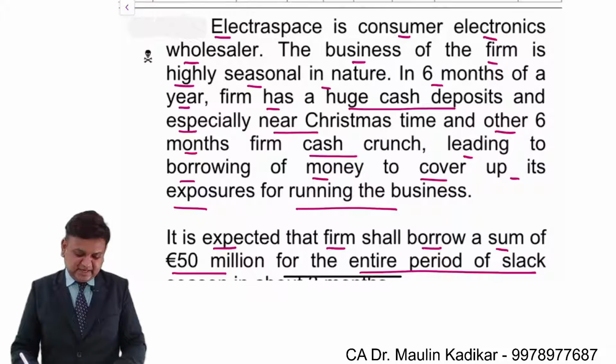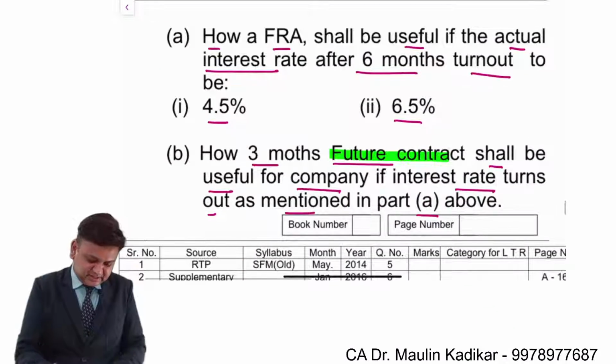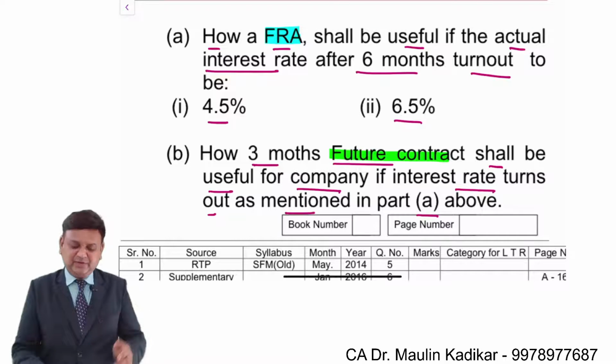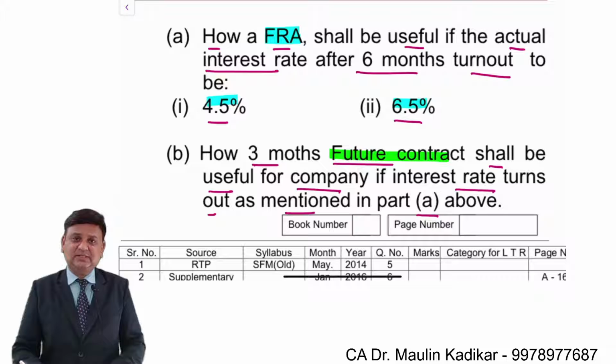Now friends, as far as the A part of the question is concerned, the question says that if the forward rate agreement is entered into and the actual rate of interest is this, in both the cases, what will be your effective cost?